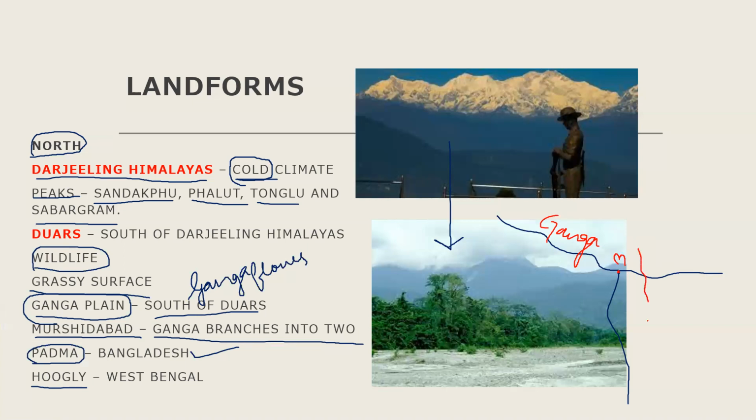This is your border, and this is your Padma river. And this is your Hooghly river. This is Bangladesh. This is West Bengal, India. So this much change is there.